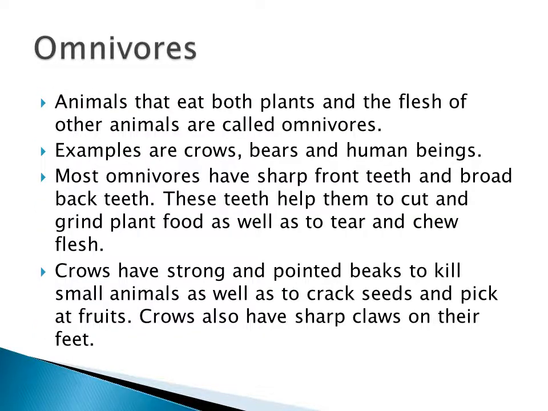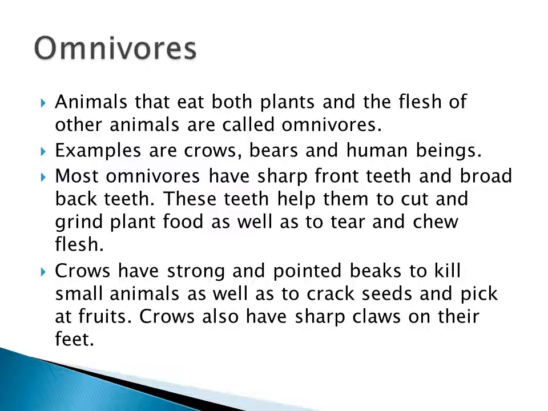And then omnivores: animals that eat both plants and the flesh of other animals are called omnivores. Examples: crows, bears and human beings. They have sharp front teeth and broad back teeth to cut and grind the food, and also to tear and chew the food.